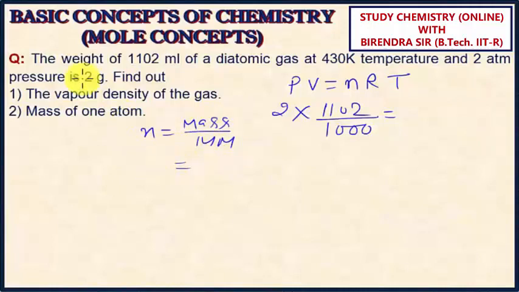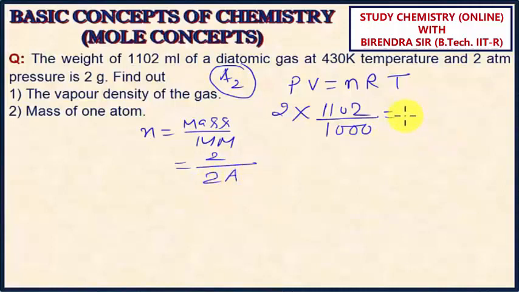The mass of the gas is given as 2 gram. Molar mass: it is a diatomic gas, so you can assume the gas as A2. So what will be the molar mass? 2A. My point is clear.